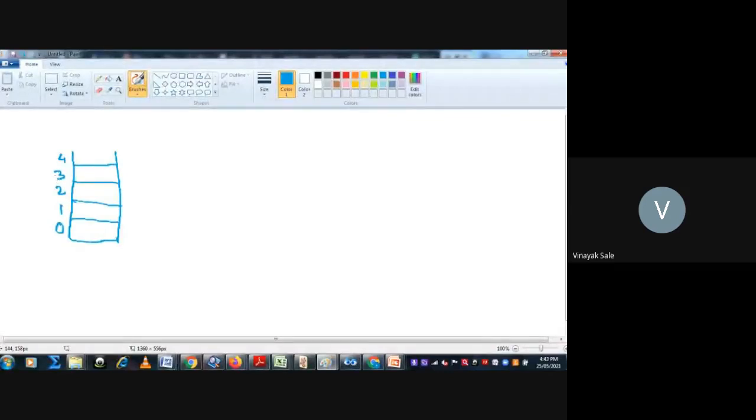Initially the stack is empty, then the stack pointer, that is the top of the stack, TOS. Whenever stack is empty, it indicates that TOS is equal to -1.